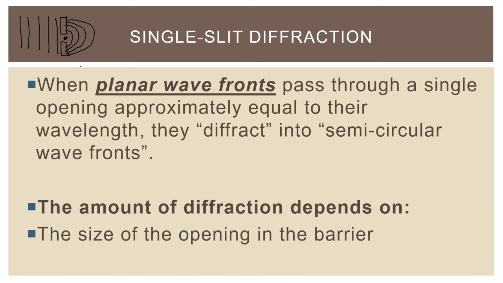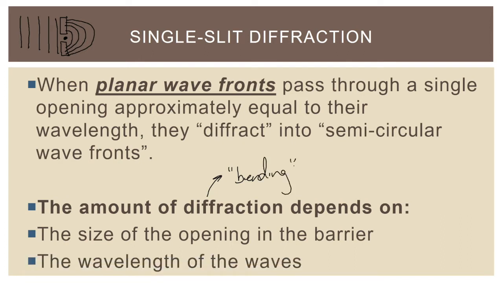The amount of diffraction, which is really like the amount of bending, like how much these things get bent, depends on the size of the opening in the barrier and the wavelength of the waves. So essentially, how close together these things are, and by these things I mean the two sides of the barrier, compared to the wavelength of the waves, keeping in mind the wavelength of the waves here would be represented by the distance between these two lines, that ultimately determines the amount of quote unquote bending.